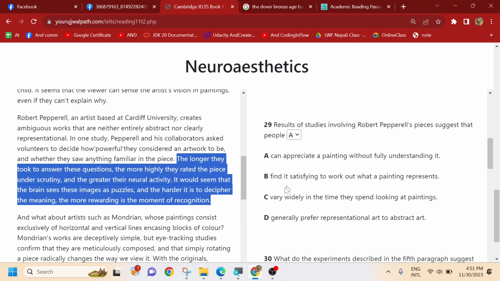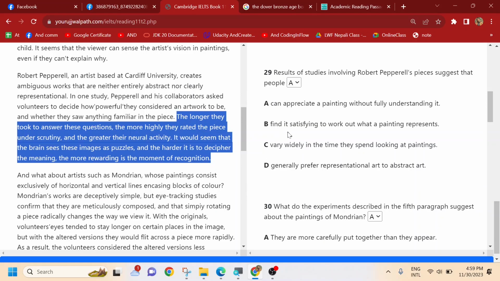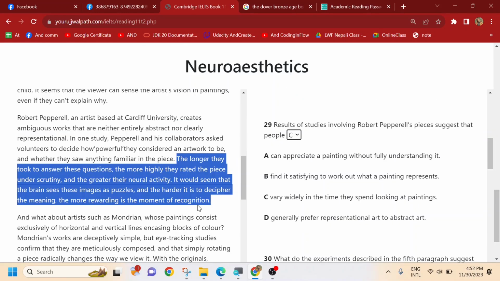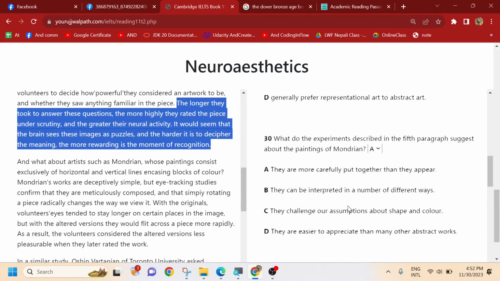It just matches. Let's see C, vary widely in the time they spend looking at the paintings. We do not have anything about the time. Lastly, generally prefer representational art to abstract art. There is no comparison between the representational and the abstract over here. So the option would be find it satisfying. That's option B. So next we go with the next question.